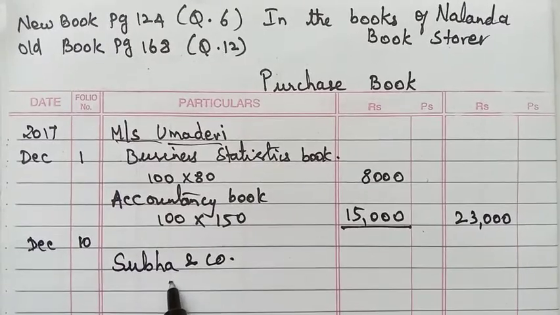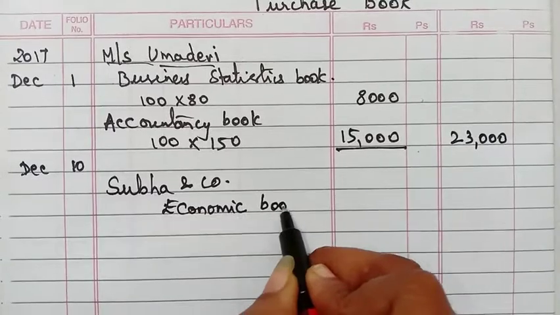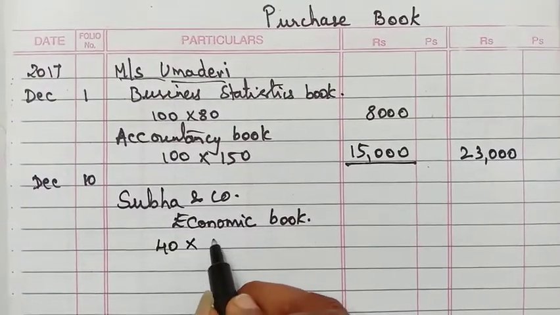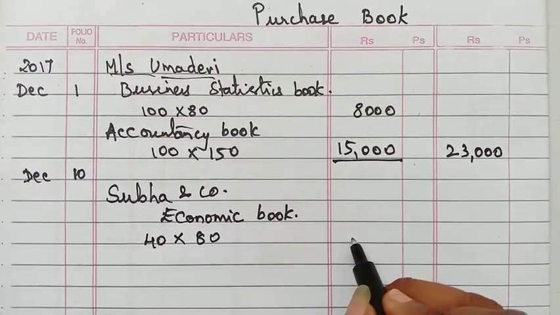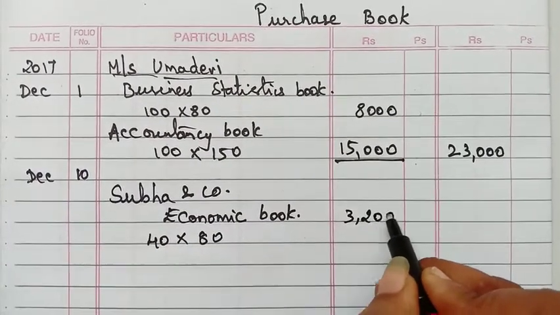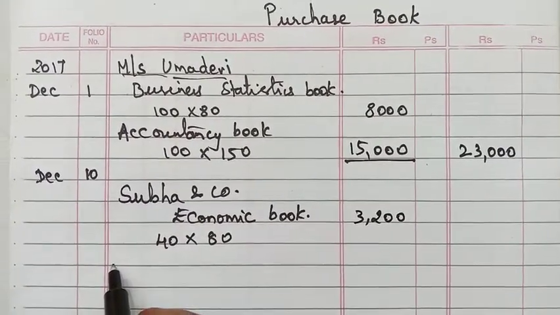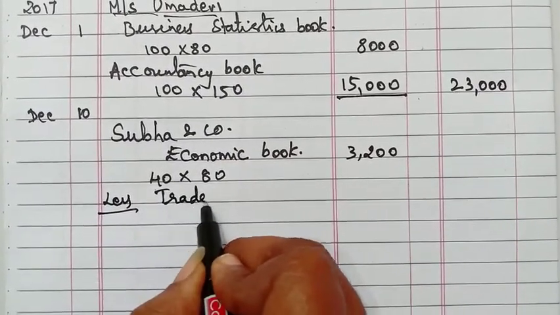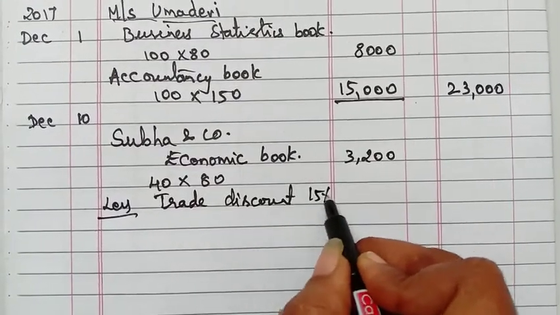Next, December 10, Subha and Co. In that we are buying an economics book. How much? 40 books, rupees 80 we are buying. If you multiply 40 with 80 we'll get 3,200. So for this we have a trade discount, so we have to less the trade discount. Trade discount is 15%.